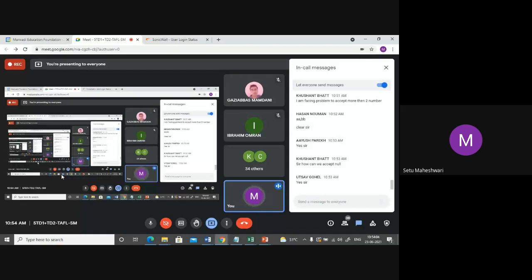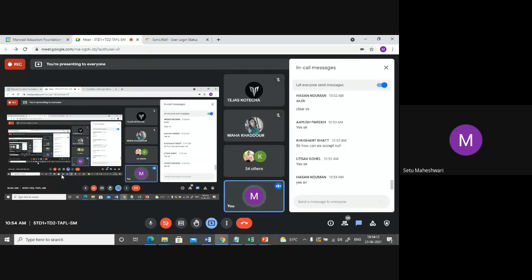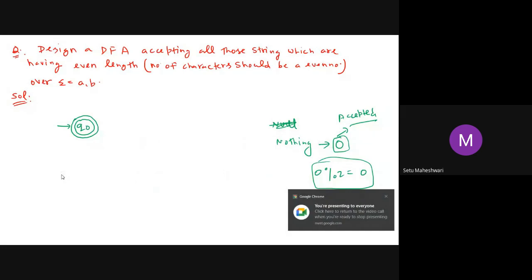Everybody is clear for this? Yes, sir. Kushant is asking, sir, how can we accept null? Why, what is the problem? No, sir, now it's clear. We can do it, what is the problem? Okay, so we can accept the null. Now, what next?